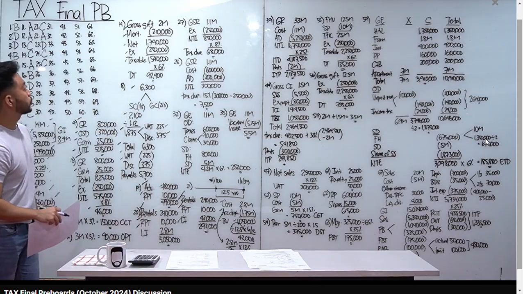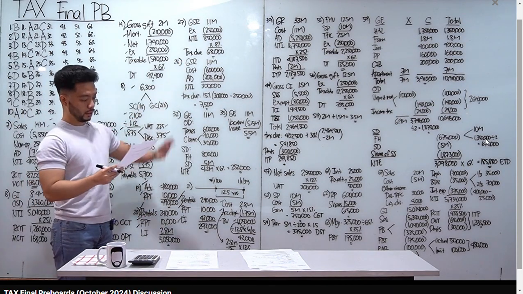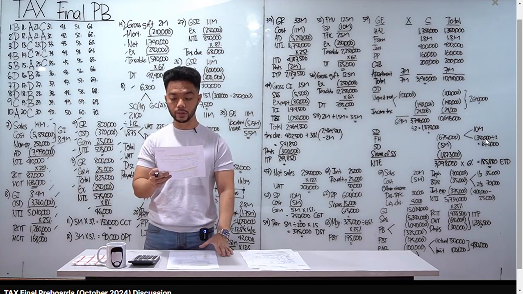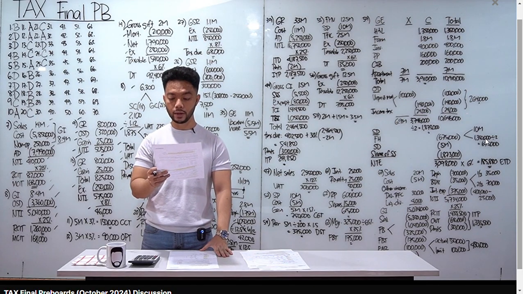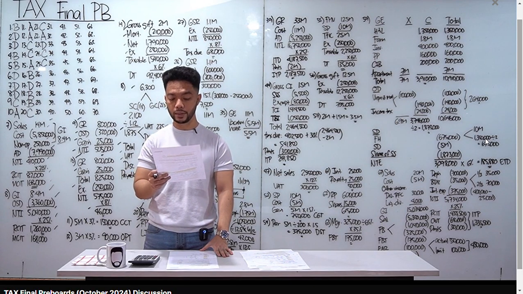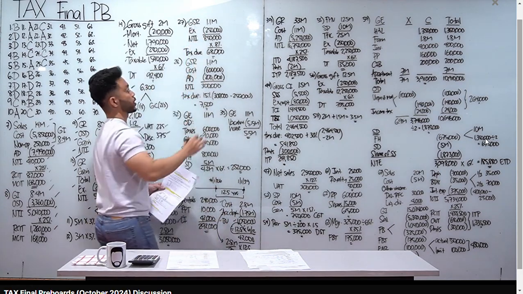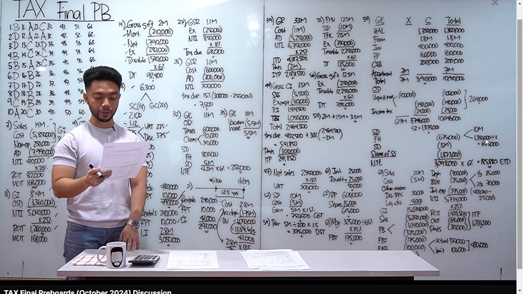26, yung solution natin is 26, dito tayo, 27 and 28. W owns a convenience store and offers bookkeeping services to his clients at the same time. During the year, his gross sales amounted to 800,000, gross receipts from bookkeeping, 300,000. Ang total mo dyan is 1.1 million. Ito siya. Gross sales or receipts natin, 1.1 million. He signified his intention to be taxed at 8%.